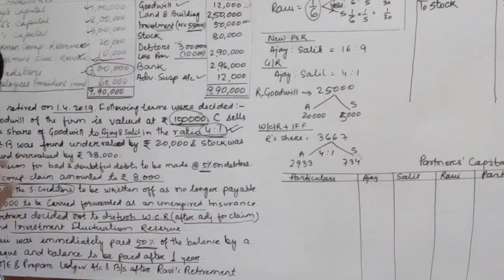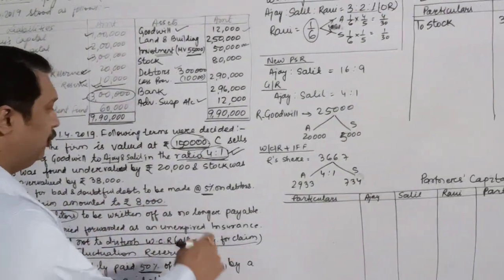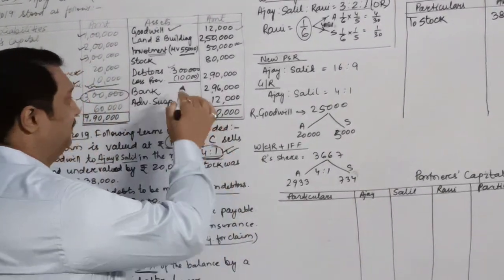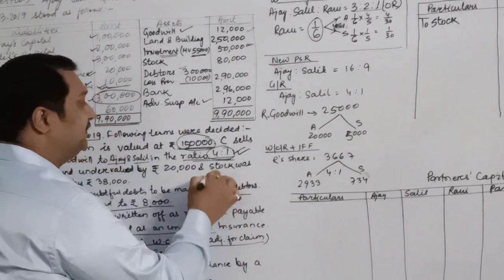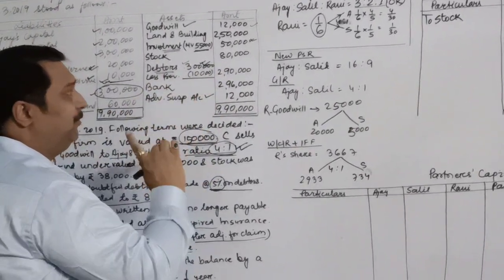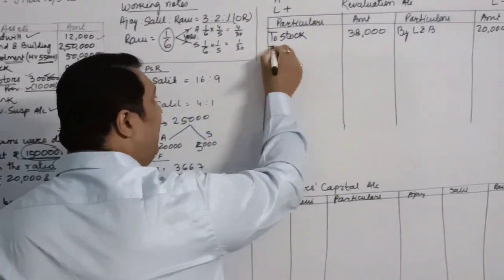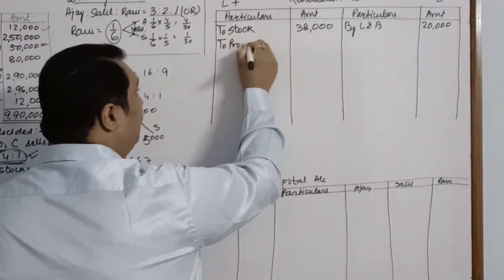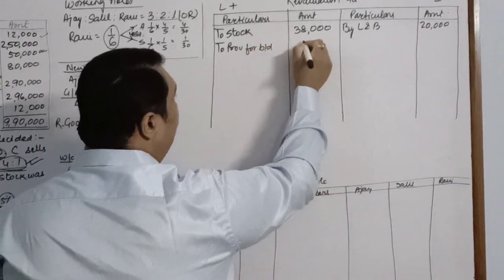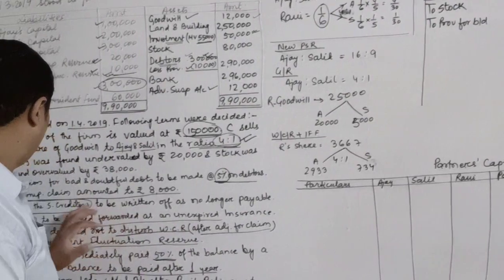After this, we go to the next adjustment, which says about the provision for bad and doubtful debts to be made at 5% on debtors. So if we calculate 5% of 3 lakhs, which are my debtors, it will be rupees 15,000. A provision of 10,000 is already there, so I have to increase my provision for bad debts by rupees 5,000, which is my liability. So I have increased it.